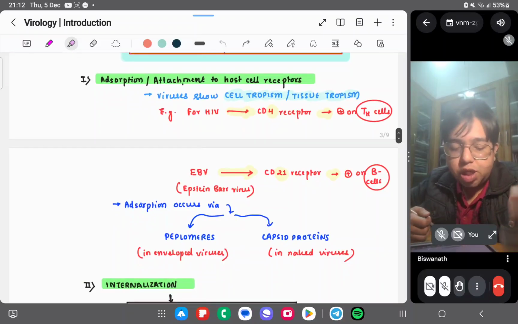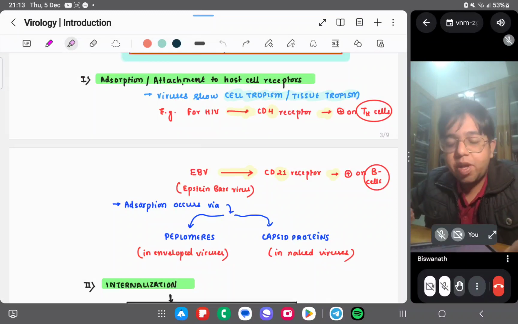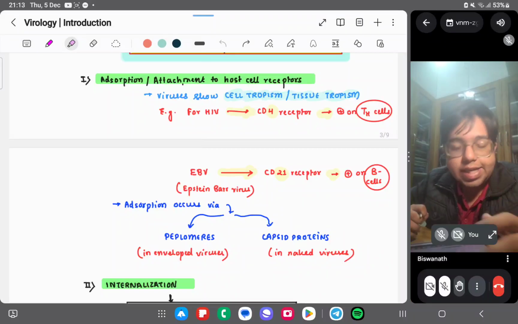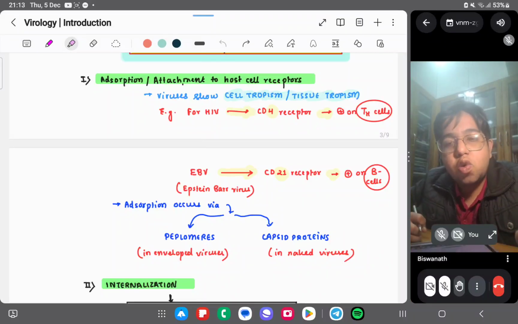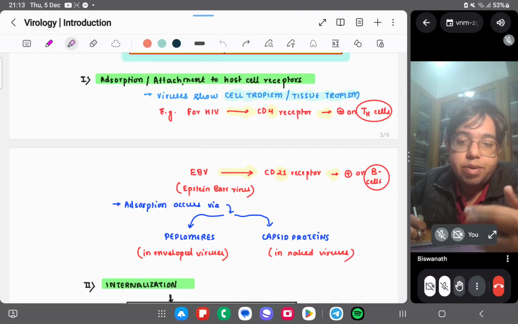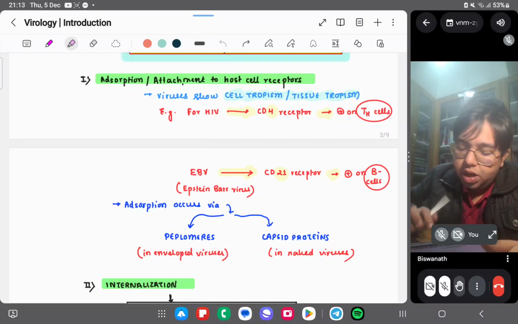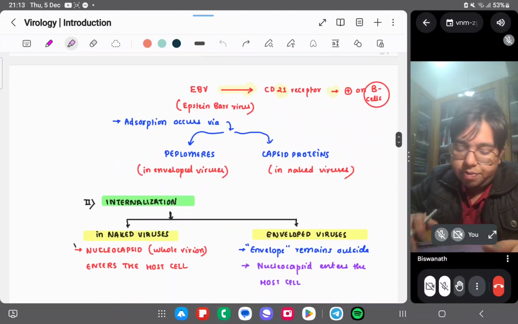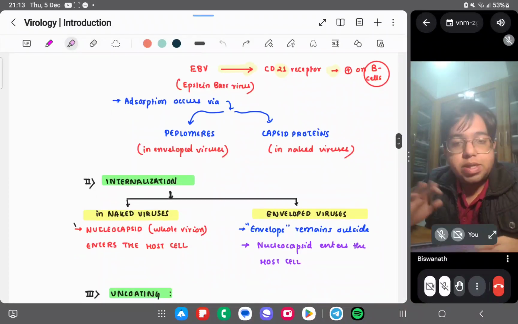So first is the adsorption or attachment to the host cell receptor. Okay, this was cell tropism, that is, cell selection. Viruses attach to specific receptors present on the cell, like HIV, CD4 receptor, and the co-receptors CCR5 and CXCR4. CXCR4 is present on T helper cells, and CCR5 is present on macrophages, right? EBV, Epstein-Barr virus, attaches to the CD21 receptor. Just remember, adsorption occurs by peplomers or capsid proteins.